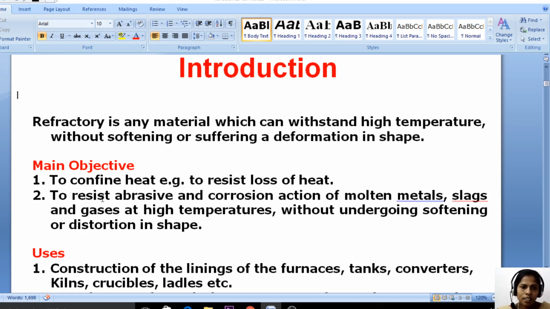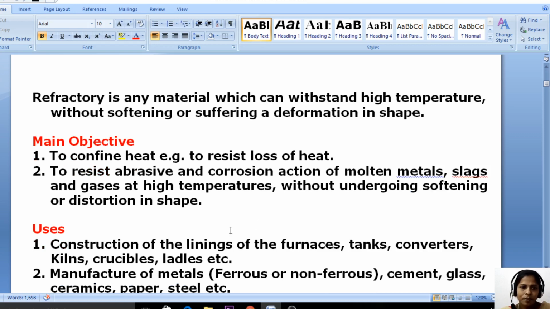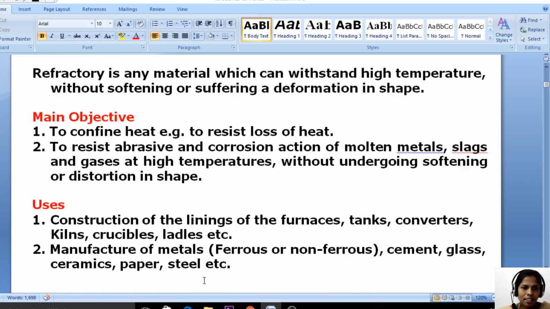The main objective is to confine heat, for example to resist loss of heat, and to resist the abrasive and corrosive action of molten metals, slags and gases at higher temperature without undergoing softening or distortion in shape. So it can bear overheat, abrasion and corrosive action. That means these are corrosion resistant and abrasion resistant, and they do not melt even at higher temperature.